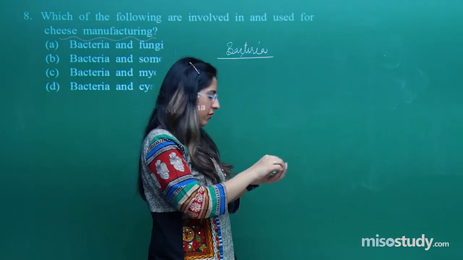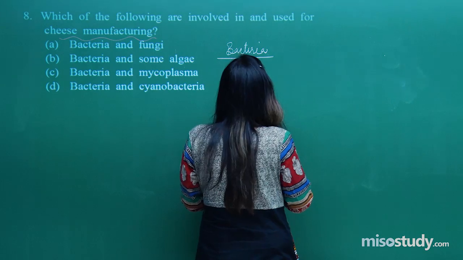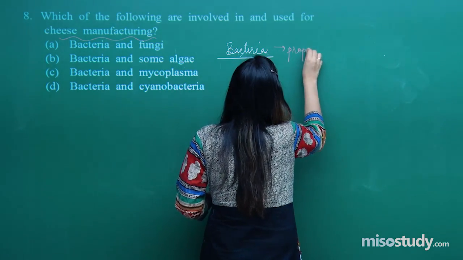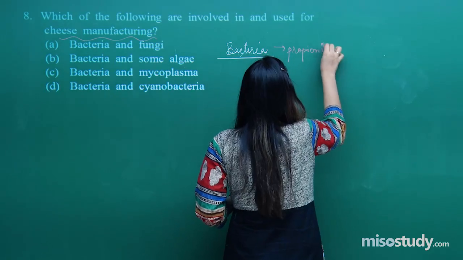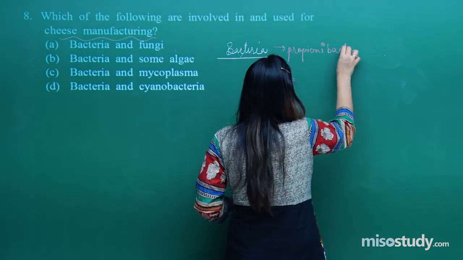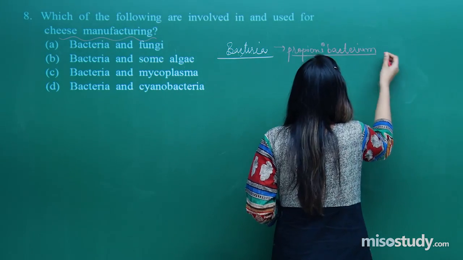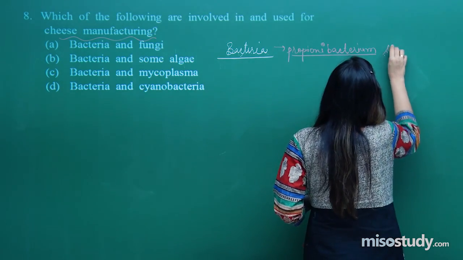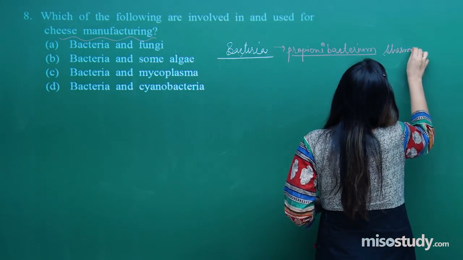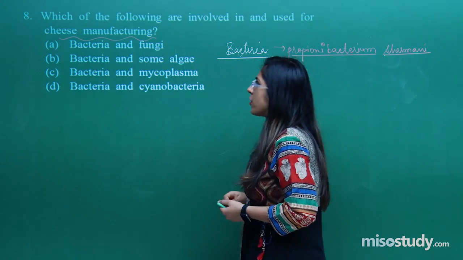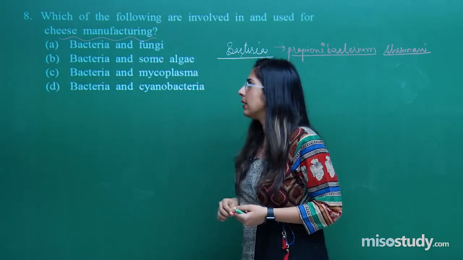The bacteria which they use for the production is Propionibacterium shermanii. This is the bacteria which helps in manufacturing of the cheese.